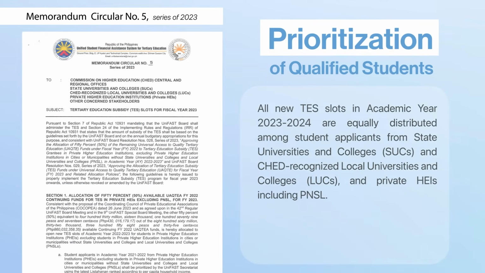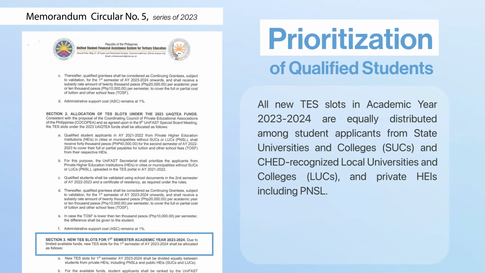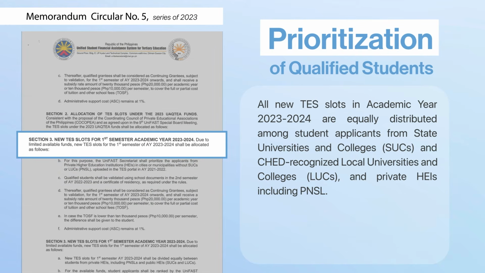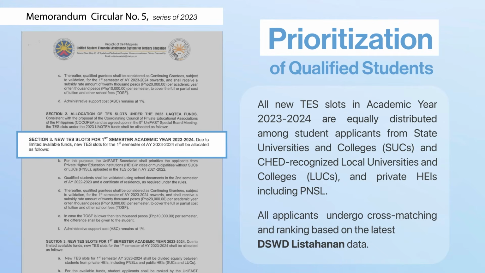All new TES slots in academic year 2023 to 2024 shall be equally distributed among student applicants from SUCs, CHED-recognized LUCs, and private HEIs including PNSL. All applicants are cross-matched and ranked based on the latest Listahanan data.